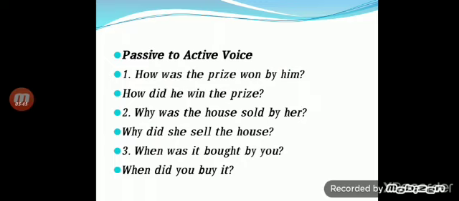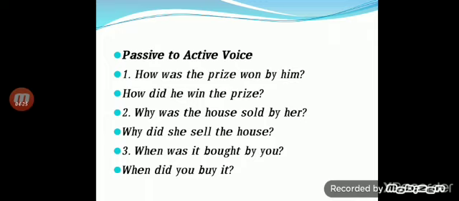Next, how do we change the questions from passive into active voice? How was the prize won by him? Again, we don't forget to keep the question word how. So, how did he win the prize? Why did we use did here? Because the question has won, which is the past form, so we have to use past tense in the active sentence. So how did he win the prize?